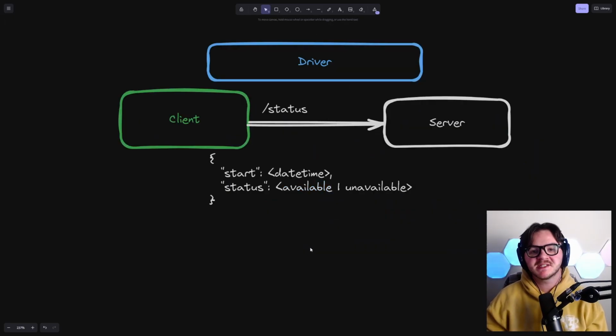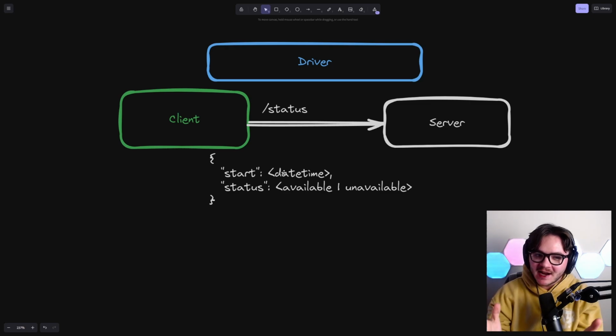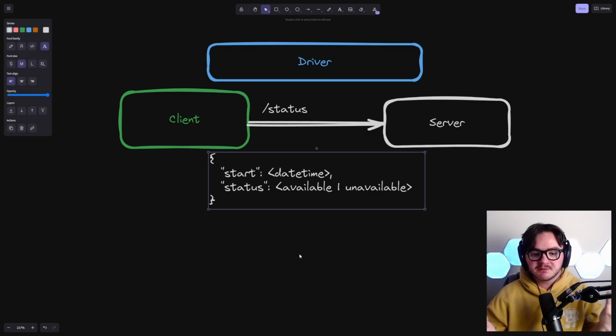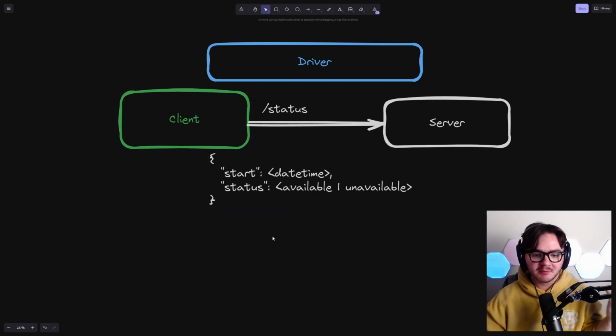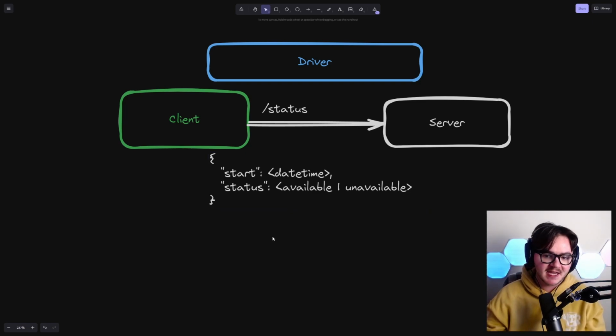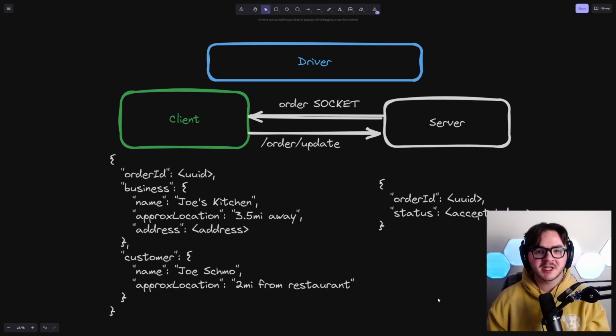All right, for a driver, they want to be able to say whether or not they can receive orders right now. We're going to give them a start date time. Why? In the future, maybe it's useful for them to be able to schedule this so they don't just have to say literally right now. I think that this is useful to build into the API design because that way we don't have to make client changes later on down the line if we want to allow people to do weird scheduling type things of, every Thursday I'm available at these hours. We're not going to necessarily worry about that on day one, but just by throwing a timestamp in there, we give ourselves more flexibility. Now, status makes perfect sense, whether or not you're available or unavailable. If you're set to available, we're going to start giving you orders after that timestamp. If you're unavailable, we're going to stop giving you orders after that timestamp. Okay, here's our most complicated API to date.